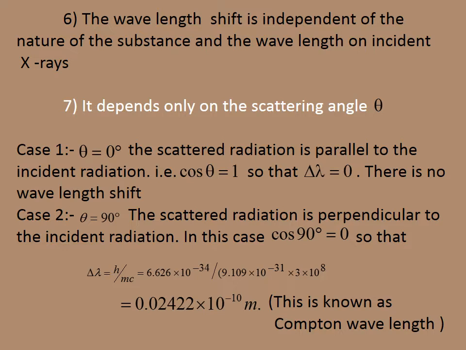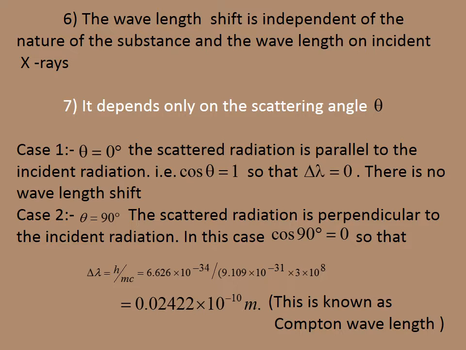That is very important. The increase in wavelength is directly proportional to the scattering angle. And we have to consider 3 cases, taking theta equal to 0, theta equal to 90 and theta equal to 180. Now, if theta is 0, the scattered radiation is parallel to the incident radiation, cos theta will be equal to 1, so delta lambda will be equal to 0. There is no change in the wavelength shift.